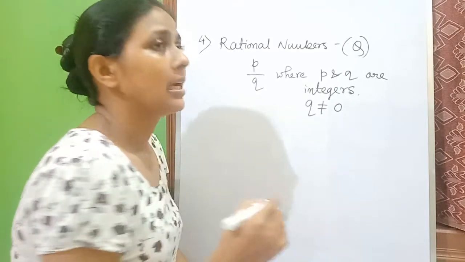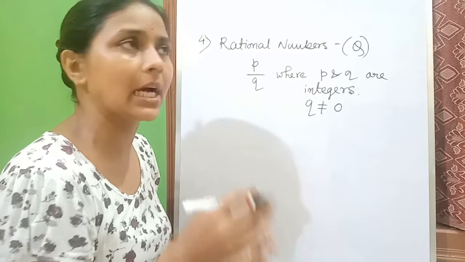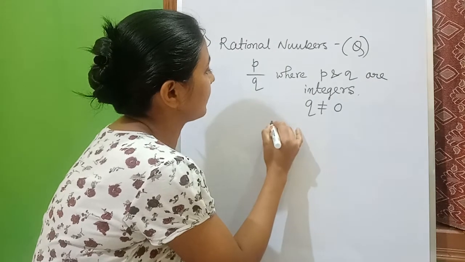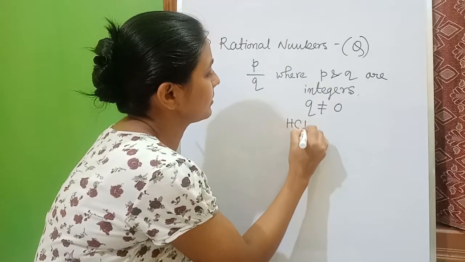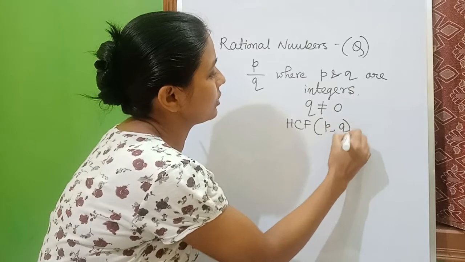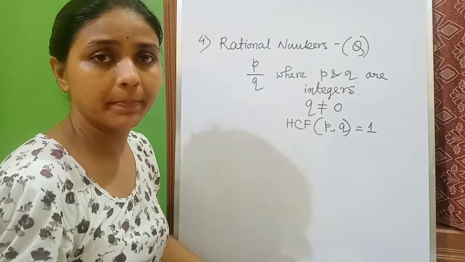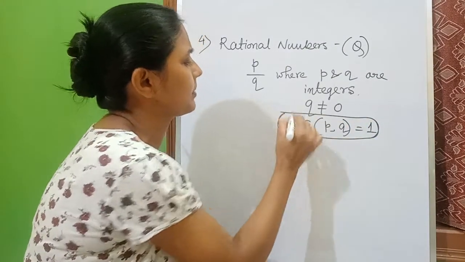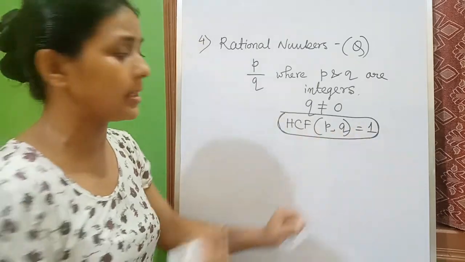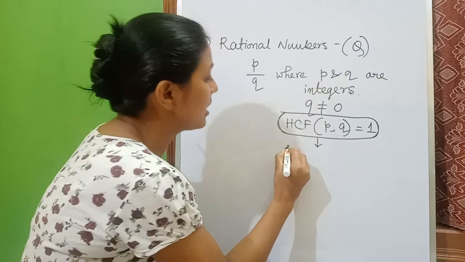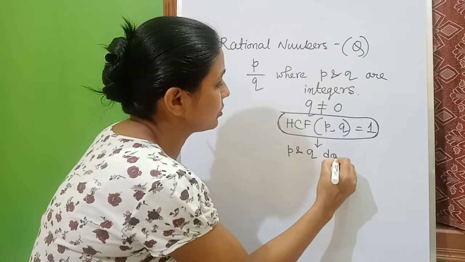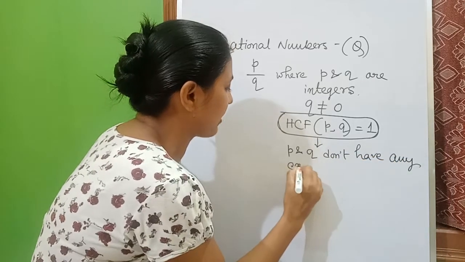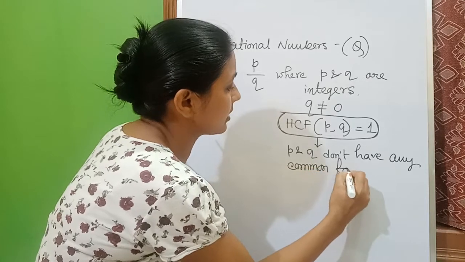Number 3 is not written over there, but ultimately you will get it: HCF of P and Q equals 1. What does it mean? It means P and Q don't have any common factor other than 1.